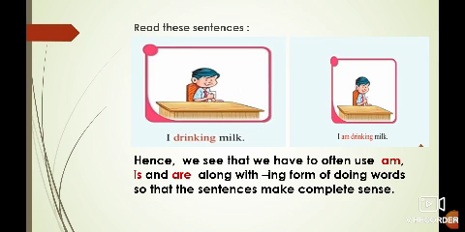So, hence we see that we have to often use am, is and are along with the ing form of doing words so that the sentences make complete sense. Okay, children, with the ing form of doing words, we always have to use either is, am or are to make the sentence complete. I think you all have understood.